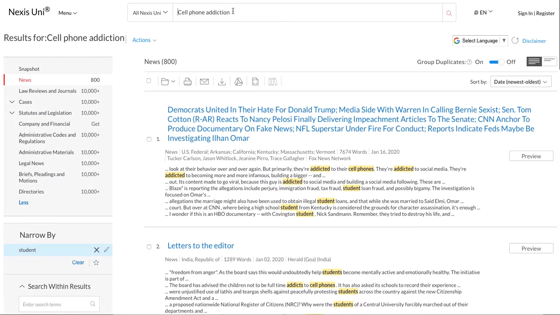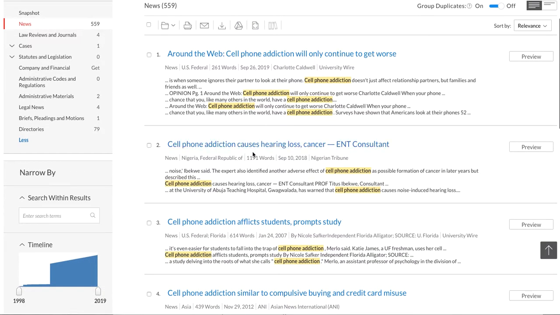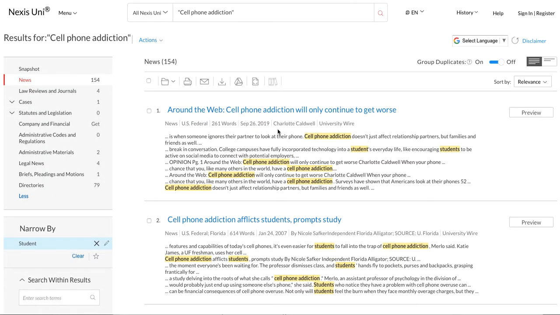So something we might do is search this again with cell phone addiction in quotation. So it's going to search for that exact phrase. Now just searching for the exact phrase gives us less than what we just had, or fewer search results, 559. So that's great. We still get these medical things, students, so we're going to search again in student and see what we get. Now we're down to 154. This is a manageable amount of sources.